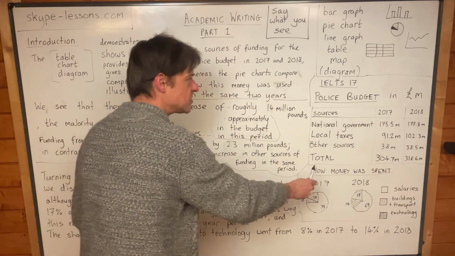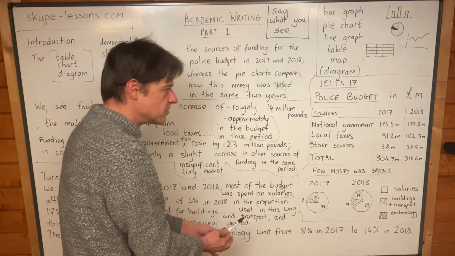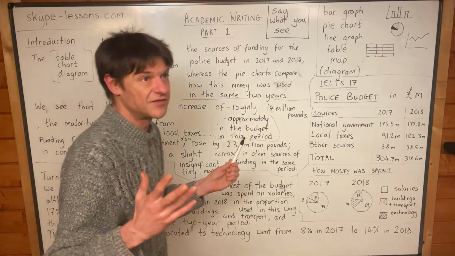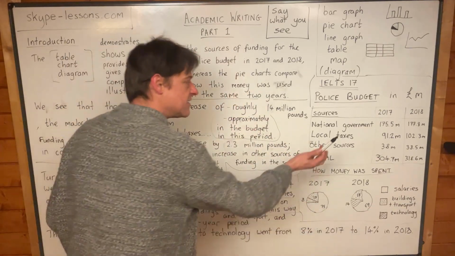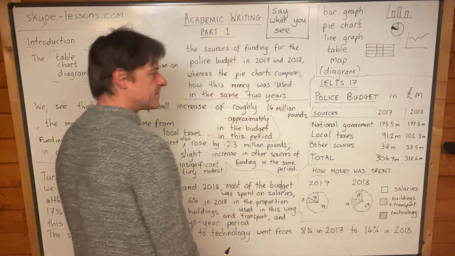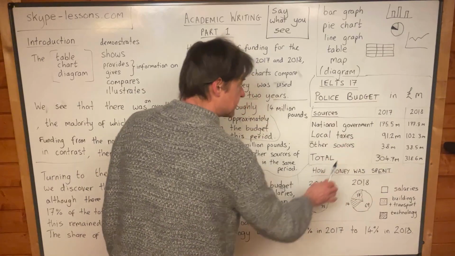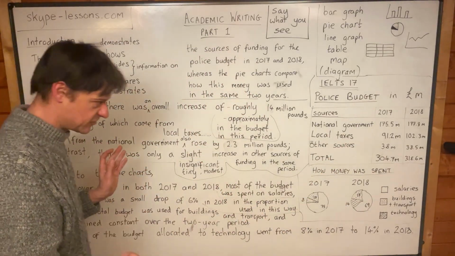And I've taken a question here from IELTS 17 and I've basically copied it onto the board because I thought this was quite a good question in that there's lots to talk about. There's lots you can say. It shows a lot of information because it gives you a table and 2 pie charts. So that's a lot of information, and this is all you get in the exam. So I thought I would show you how I would answer this question.